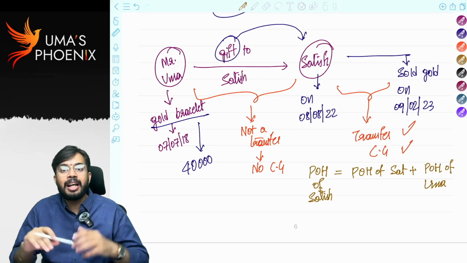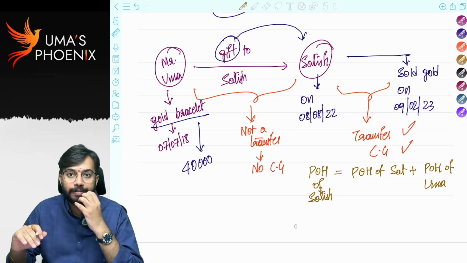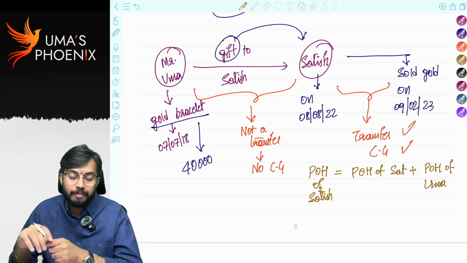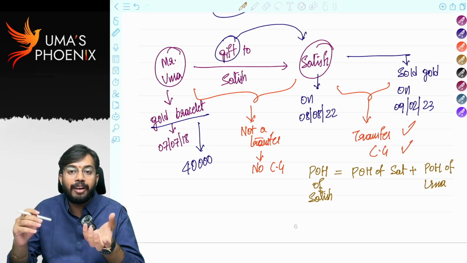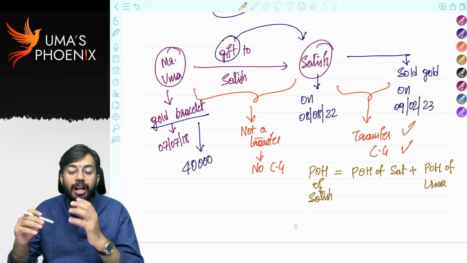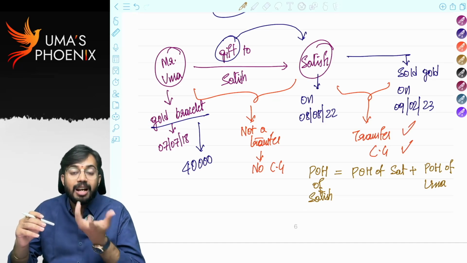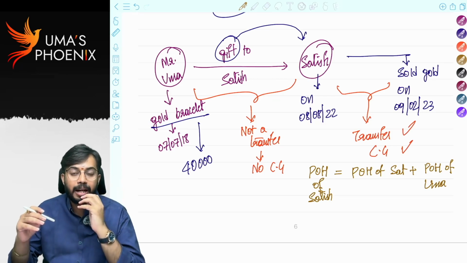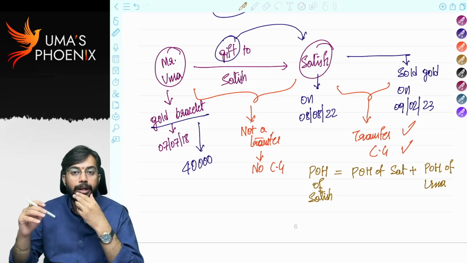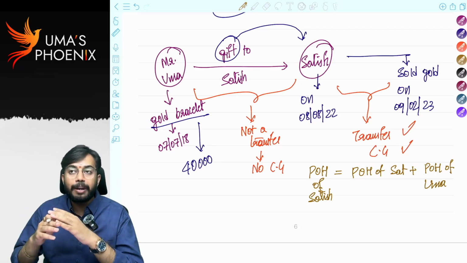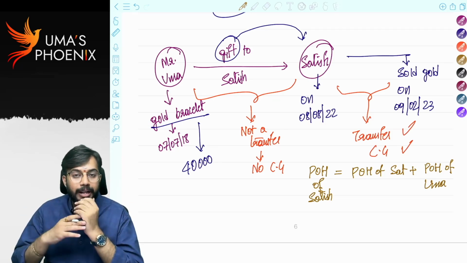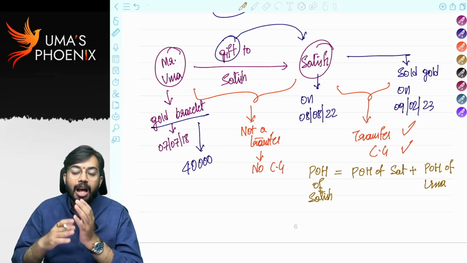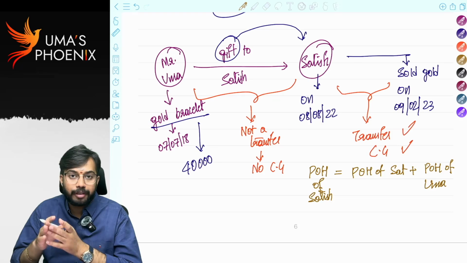So there are certain exceptions to the definition of transfer. Transfer of capital assets by a Hindu undivided family to a small family. Transfer of capital assets by way of gift given by an individual, or by will or inheritance. Transfer of capital assets from a holding company to a 100% subsidiary company or a 100% subsidiary company to a holding company. Transfer of capital assets from an amalgamating company to an amalgamated company. Transfer of capital assets from a demerged company to a resulting company. All these are excluded from the definition of transfer.